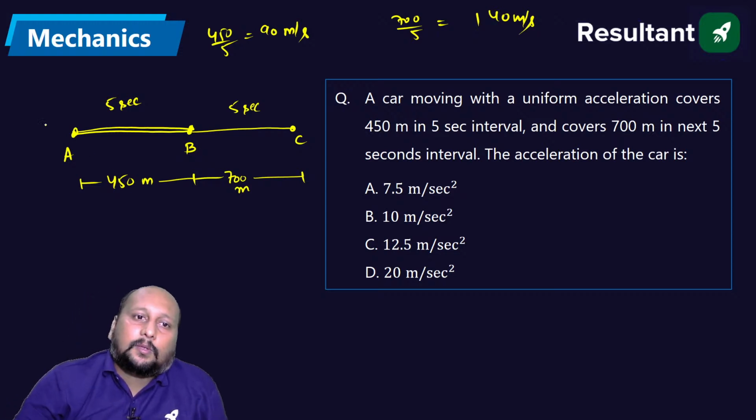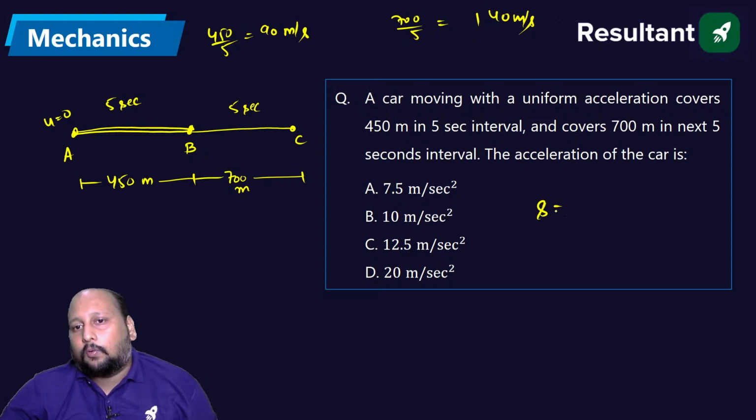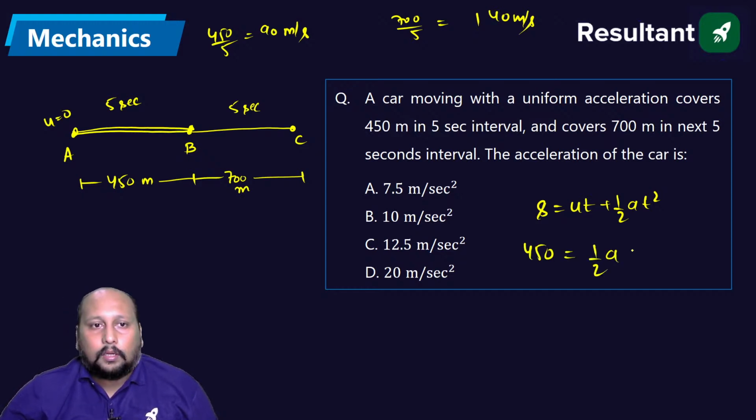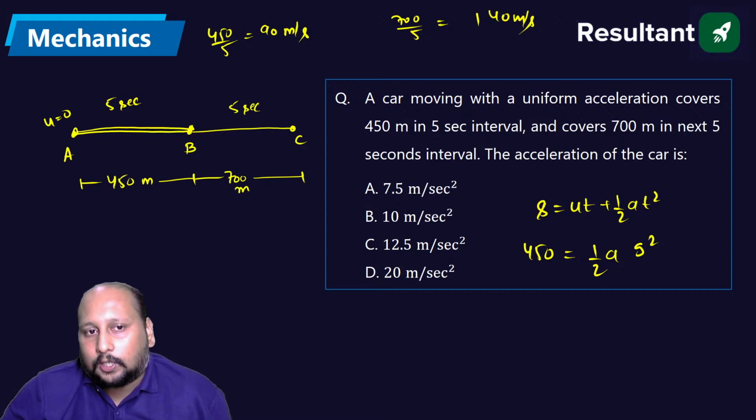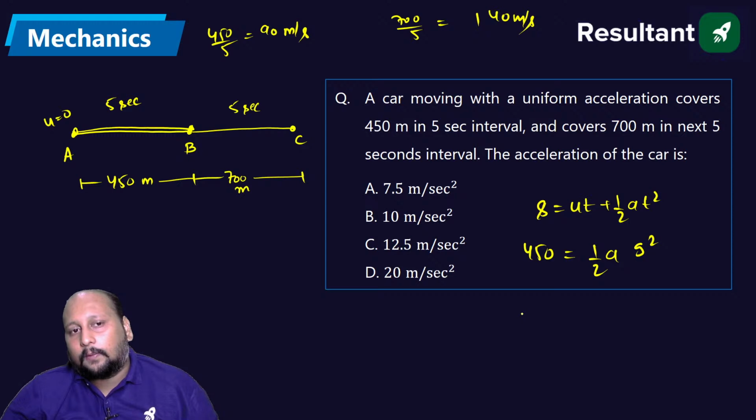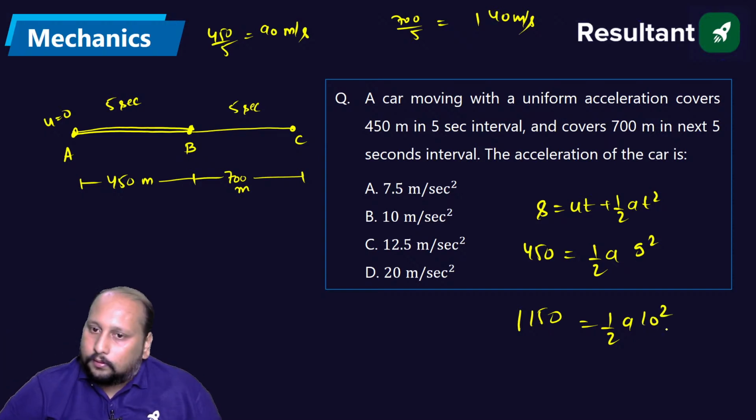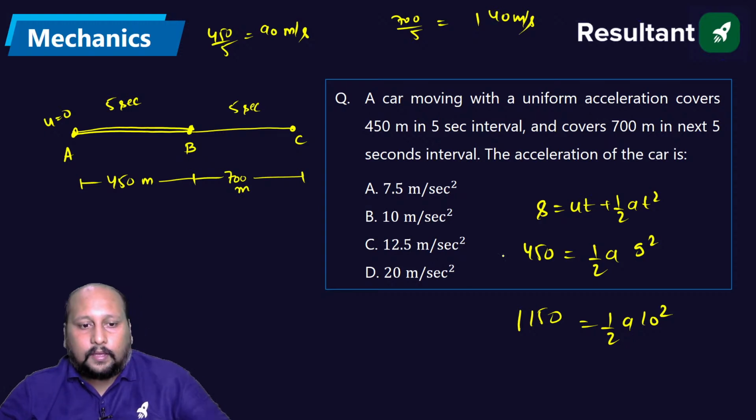Let us suppose we are starting from this point, u equal to 0. We can write s is equal to ut plus half at square. Okay, so we are covering 450 is equal to half into a into 5 square. Next, let's do it like this, 700 meter, but we don't know the velocity at this point. But what we can do is we can take 700 plus 450, that is 1150. 1150 is equal to half into a into 10 square, right?